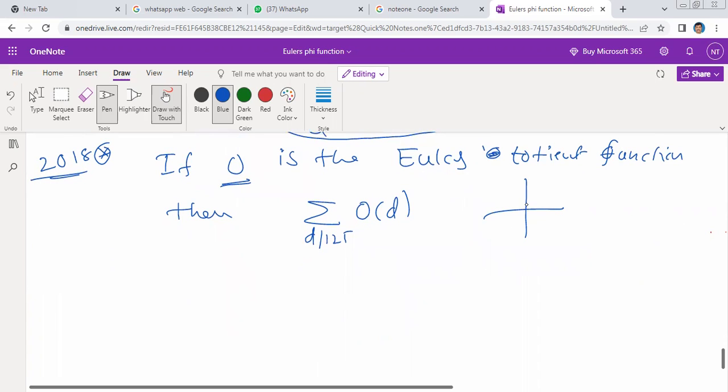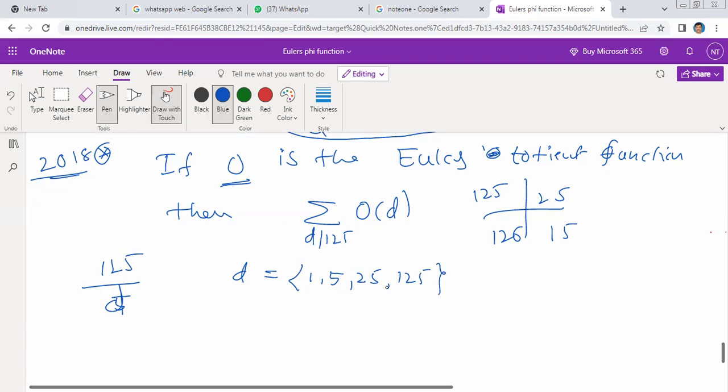The options are 125, 25, 126 and 15. Very simple. What is d? Can you select the d values? That means 125 divided by d. What are the factors of 125? 1, 5, 25, 125. Anything else? 20 is not possible. So 1, 5, 25, 125 are the divisors, the factors of 125.